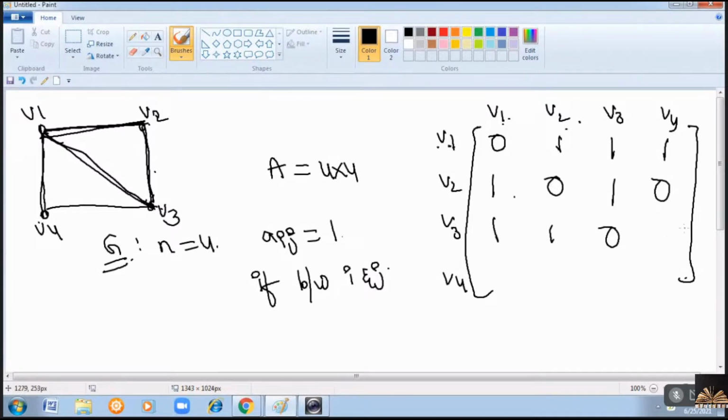V3 to V4, there is an edge. Done. Now consider V4. From V4, we have an edge to 1. No edge to V2. Between 4 and 3, we have an edge. There is no self loop. So this is the adjacency matrix representation for an undirected graph. Clear?